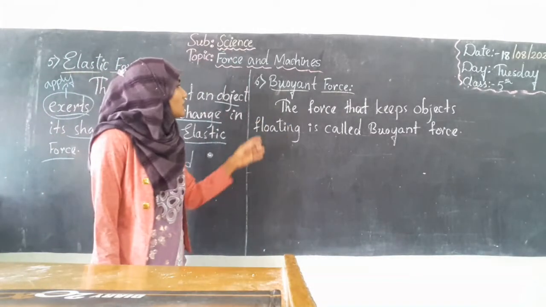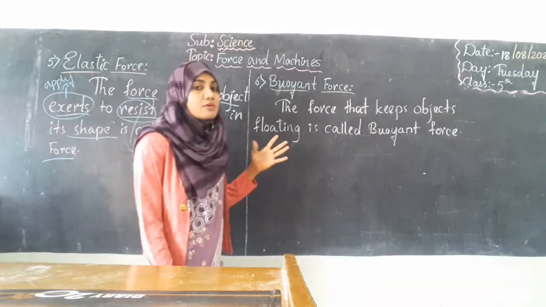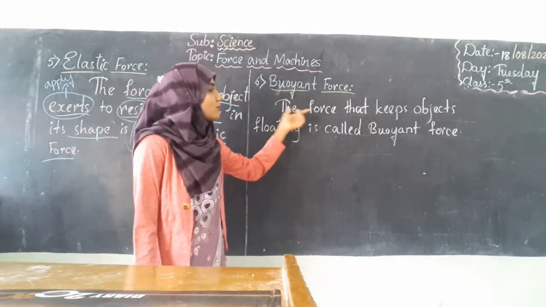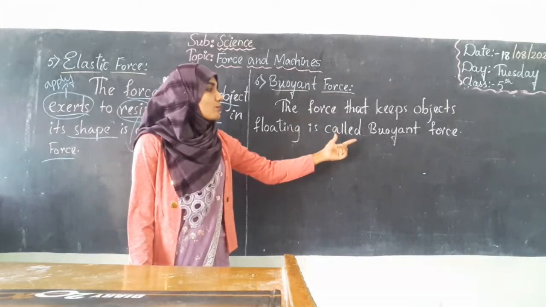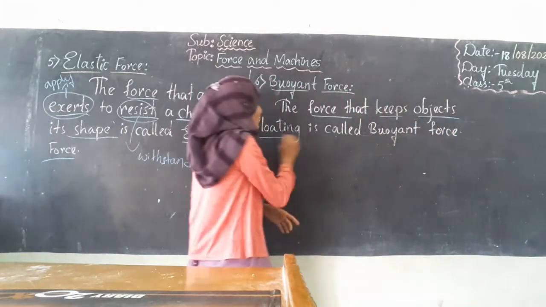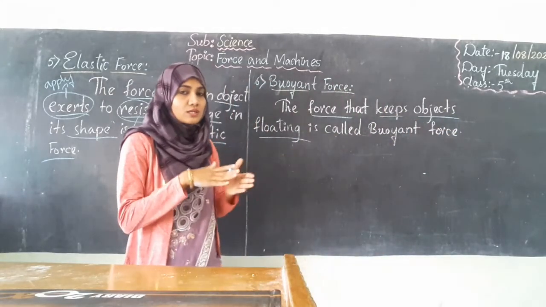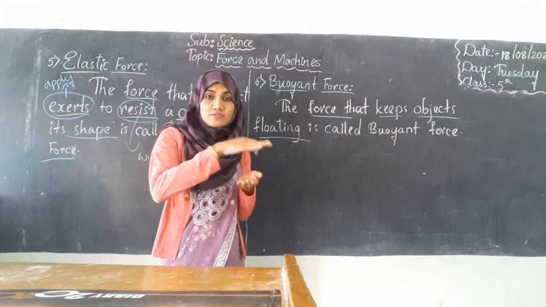Next is buoyant force. So what is this buoyant? Buoyancy is nothing but floating. The force that keeps an object floating is called buoyant force. Floating means it will be on the surface of the water.